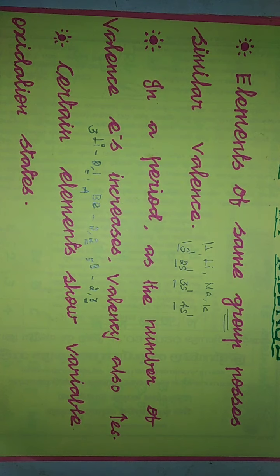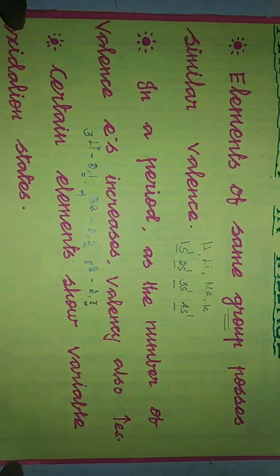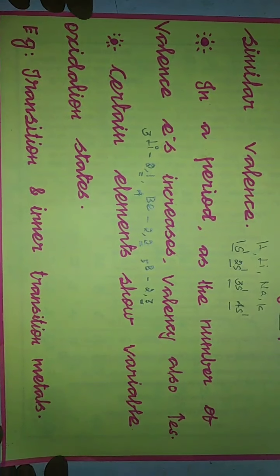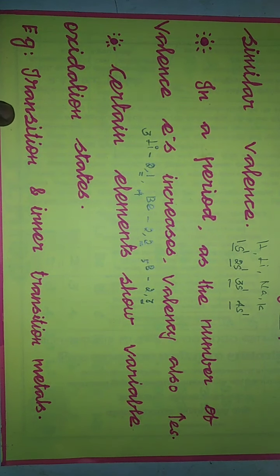Okay, but there are a few exceptions. Some elements can have 2 oxidation states for the same element. That is given by the term variable oxidation states, and it is mainly shown by the transition and inner transition elements. Transition means d block elements, inner transition means f block elements. The same element will have a number of oxidation states, 2 or 3 oxidation states. Okay, so these are the things we have discussed now.